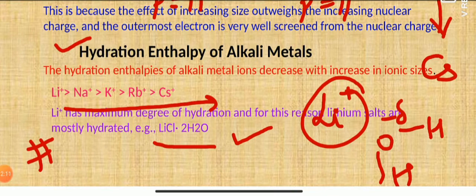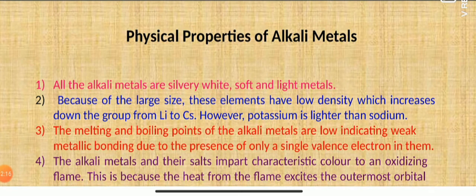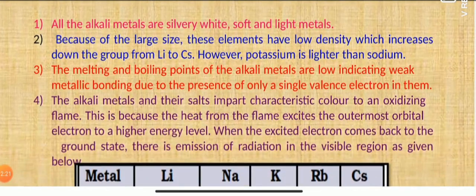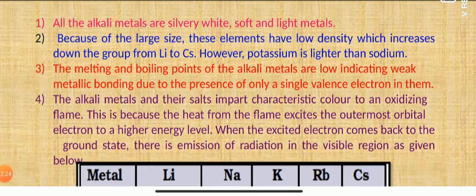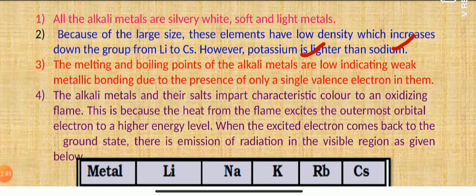Now let us proceed towards the next topic, the physical properties of the alkali metals. All the alkali metals appear silvery white in color. They are soft and light metals. As we discussed earlier, they have the largest size compared to all the members of the period. So due to the largest size, they have a low density. Down the group size increases, so density decreases down the group. There is one exception here: potassium is lighter compared to sodium.